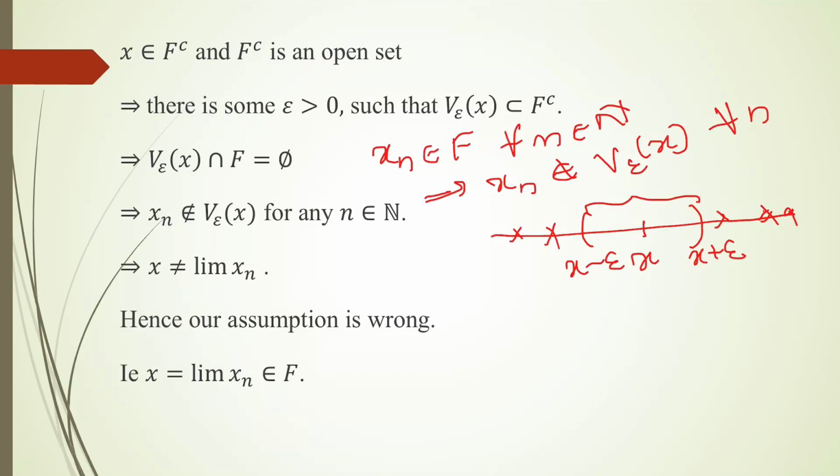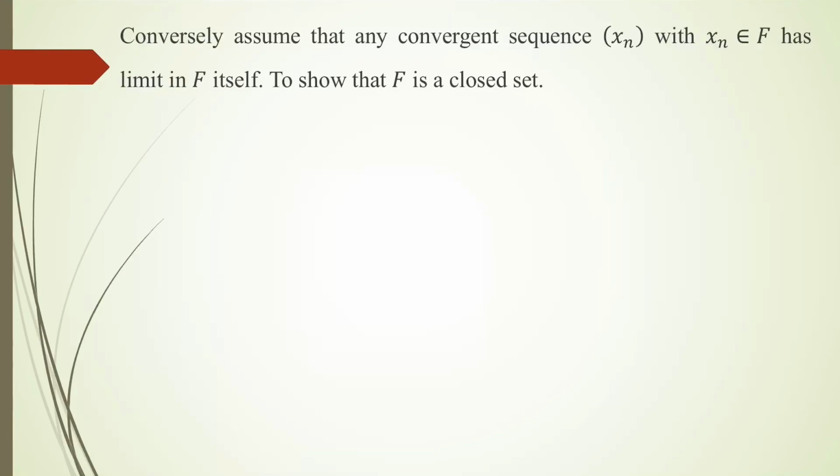Now we have to show that only closed sets have this property. So for that we are assuming that any convergent sequence in F has limit in F itself. We have to show that in such a case F is a closed set. So to prove F is a closed set, I am starting with the assumption F is not closed.